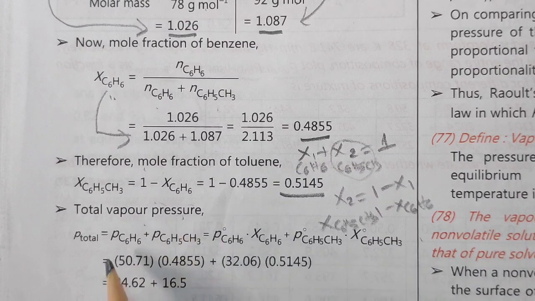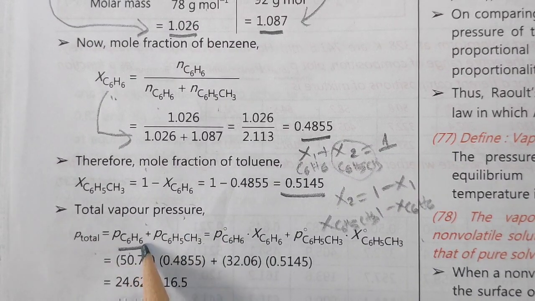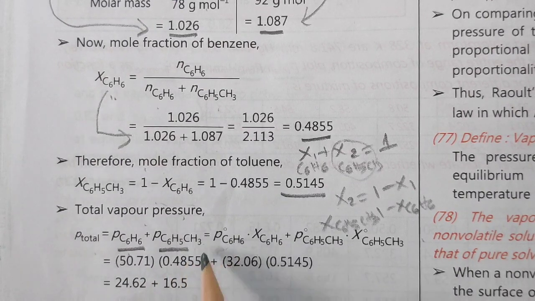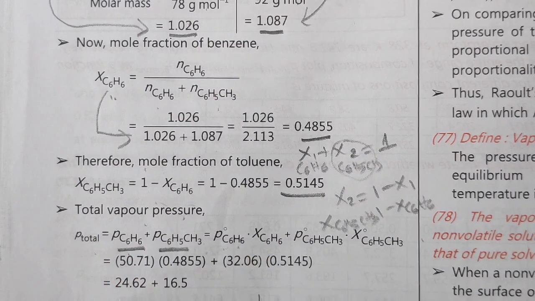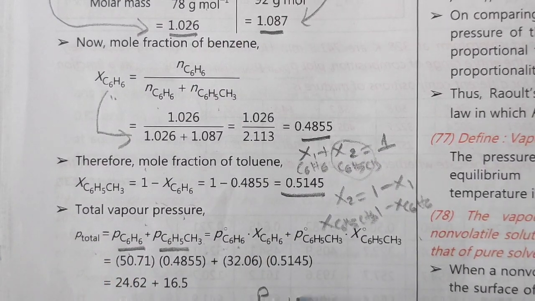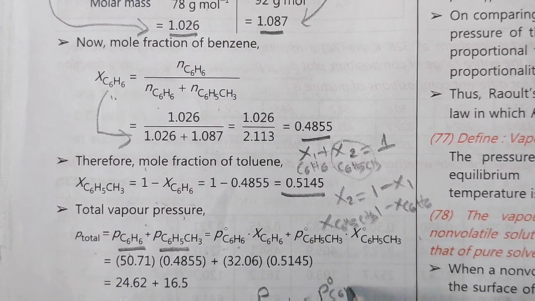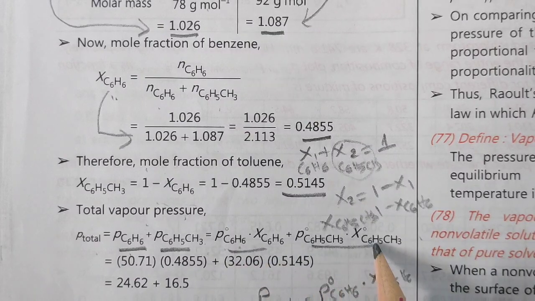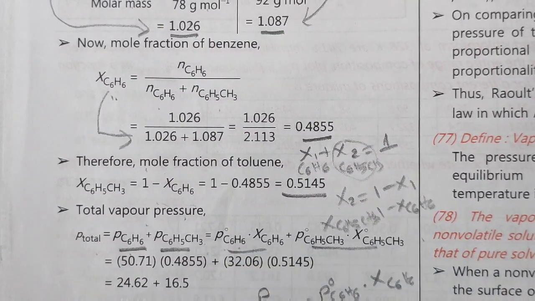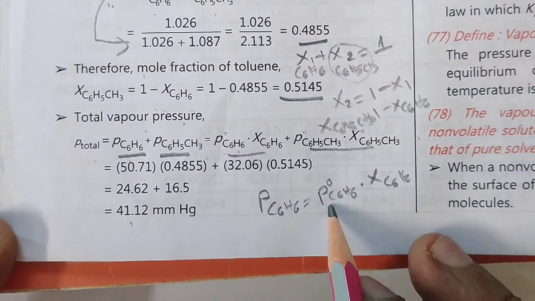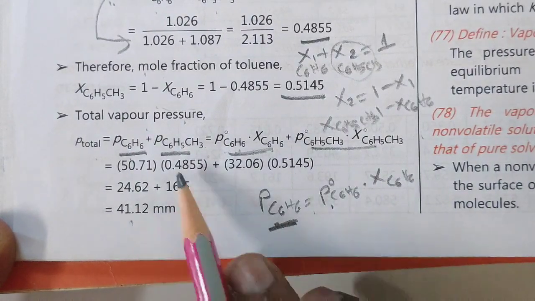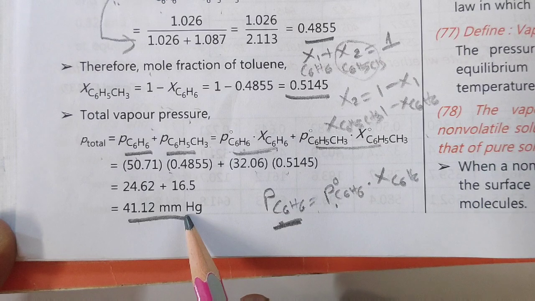Now the total vapor pressure, what do you do? P total is equal to the partial pressure of benzene plus the partial pressure of toluene. Now, partial pressure P is equal to what, if you remember? The partial pressure of C6H6 is equal to the vapor pressure of C6H6 into the mole fraction of C6H6. So substitute the values for both toluene and benzene, the same as what is written here instead of P C6H6, and you will get P total is equal to 41.12 mm of Hg.